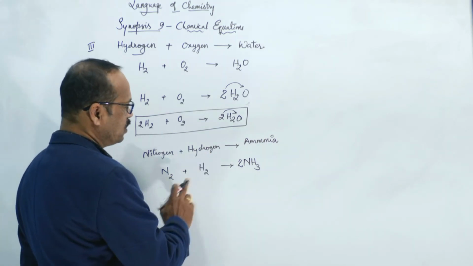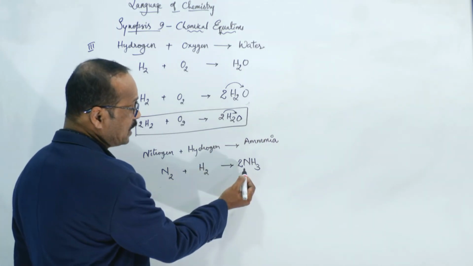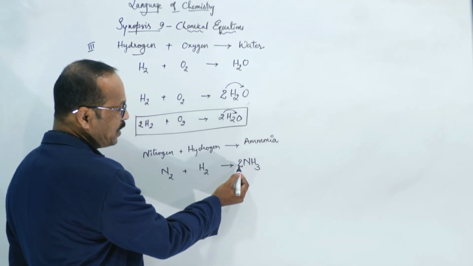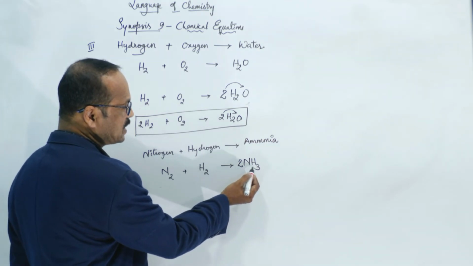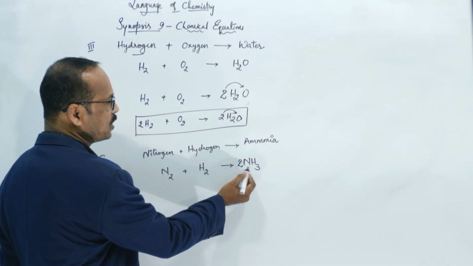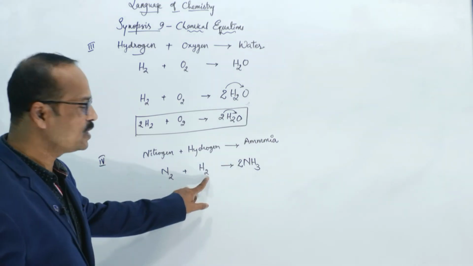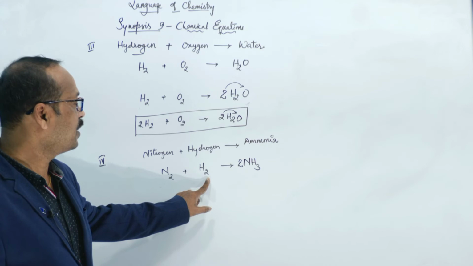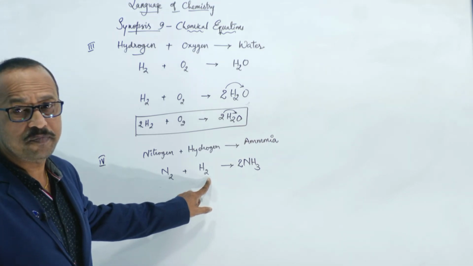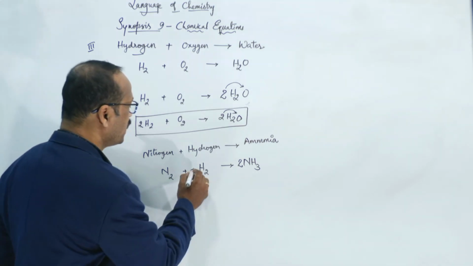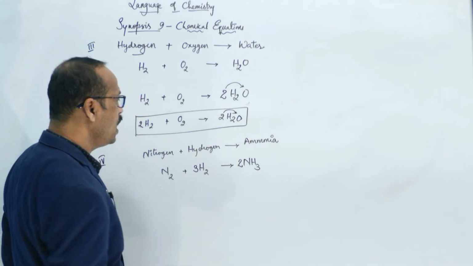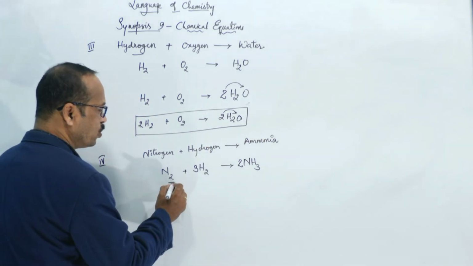Now see here, how many hydrogens are there? 2 hydrogens. But here you should multiply this 3 and this 2: 3 2s are 6. Here 6 hydrogens are there. But here only 2 is there. So with what number shall I multiply this 2 to get the 6? 3. So I am writing 3 here. Okay. Now 2 nitrogens.